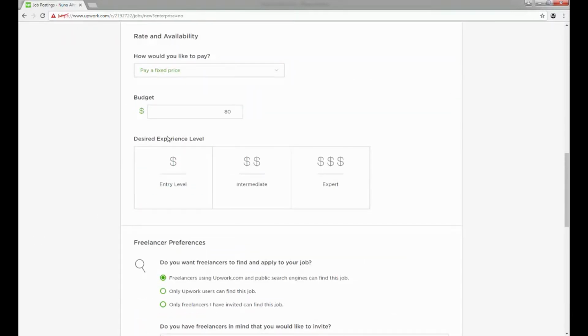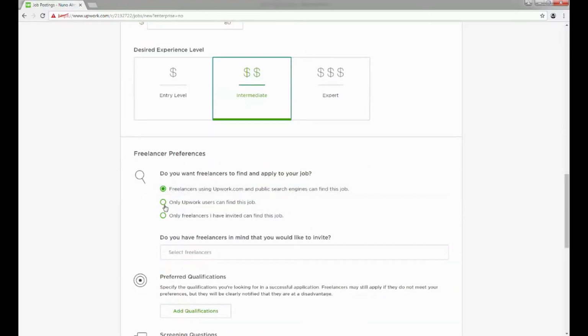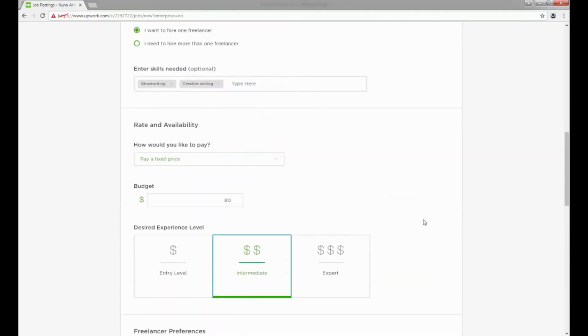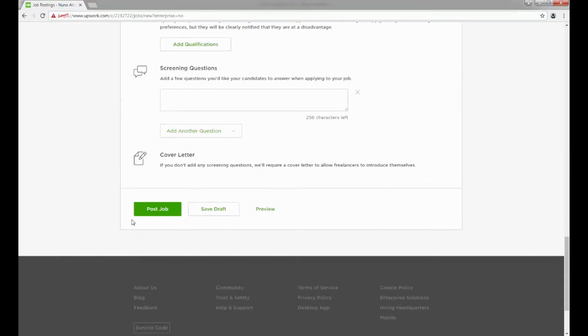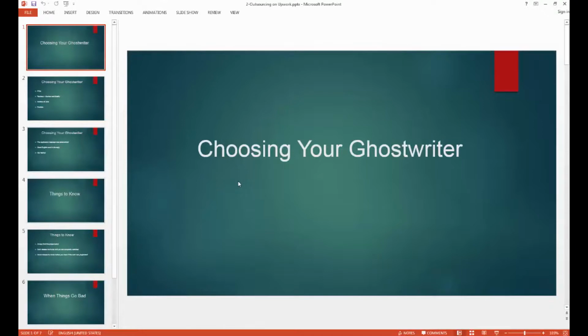So desired experience level, intermediate, okay, and that's it. Now you can choose the preferences here, but you have done everything to post your first job. So all you have to do is click post job, and the job will be posted for ghostwriters to see and to start applying to your job, okay? So it's simple. Now what do you do after that?